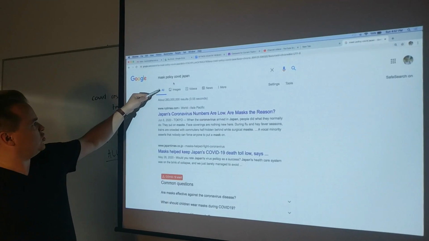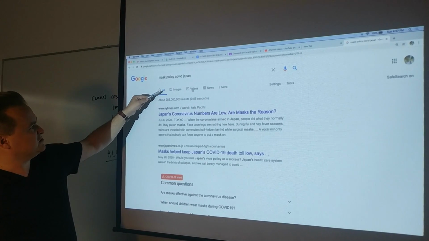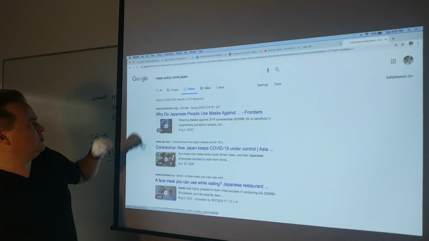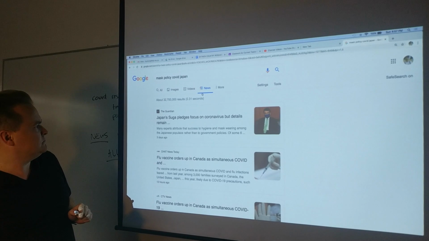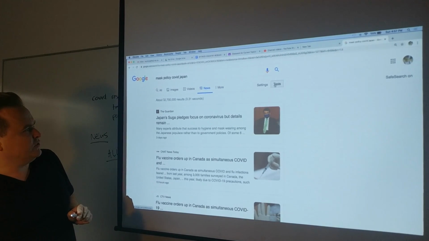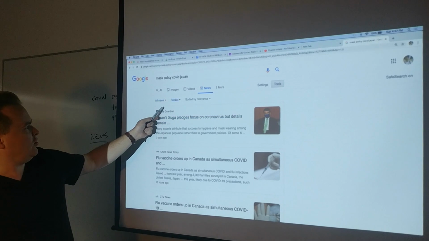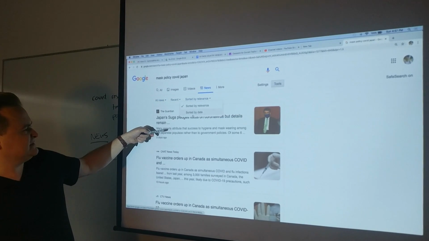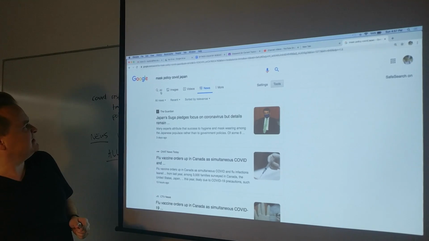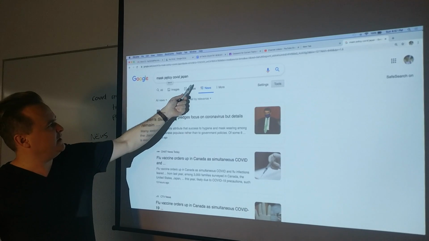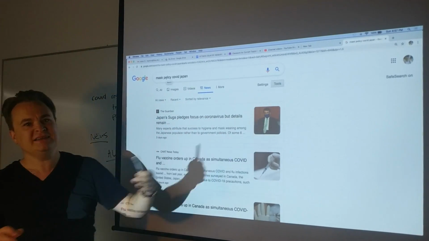Right, so you could search all, you could search for videos, you could search for news, you could search obviously using the tools. You could see all news, you could see how recent it was, sort by relevance, sort by date, those kinds of things. So you could try all kinds of keywords looking for all videos, news, and sorting by date, different things like that.